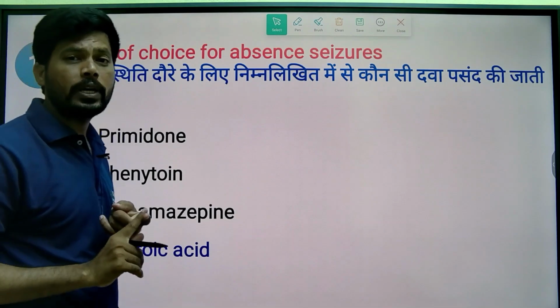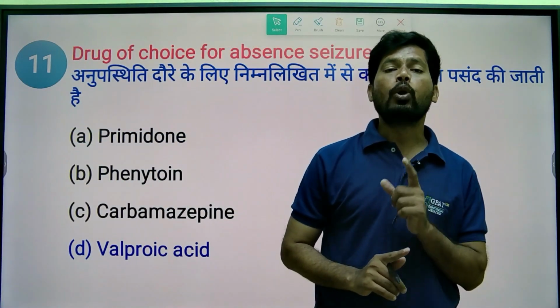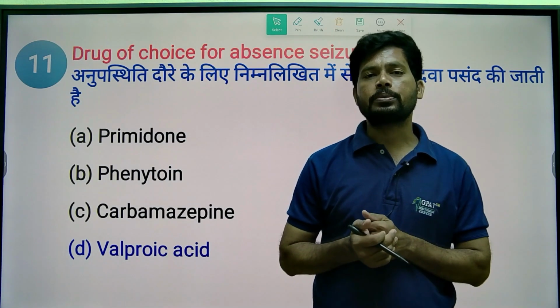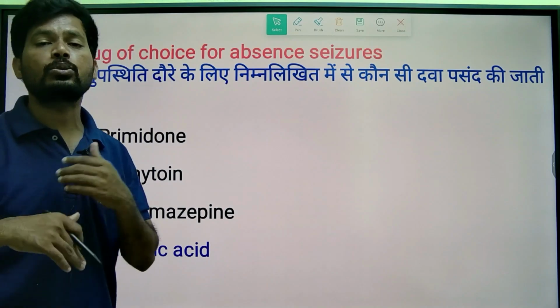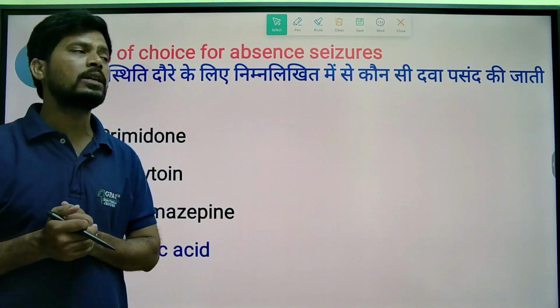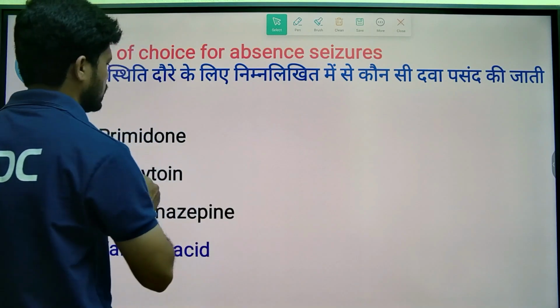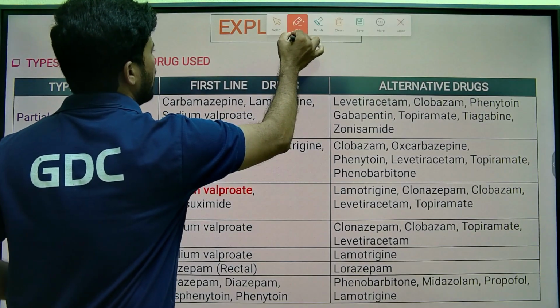Valproic acid and ethosuximide are the two antiepileptic drugs that block T-type calcium channels in the brain and decrease absence seizures. Absence seizures in the brain occur because of excess stimulation of T-type calcium channels in hypothalamic neurons. The answer is valproic acid. So let's check the explanation for more clarity.